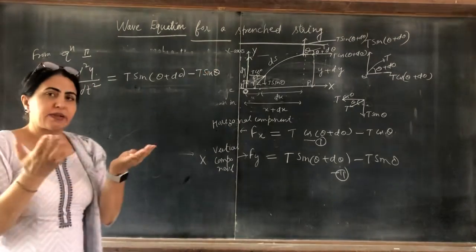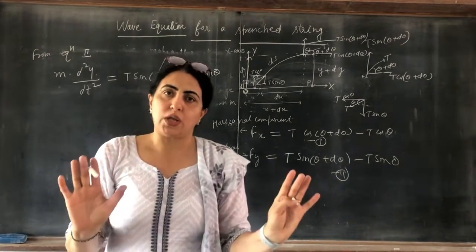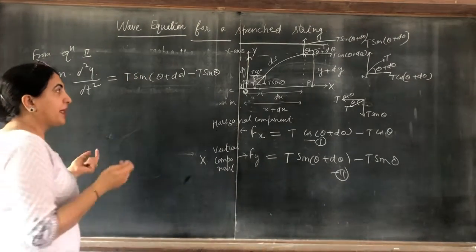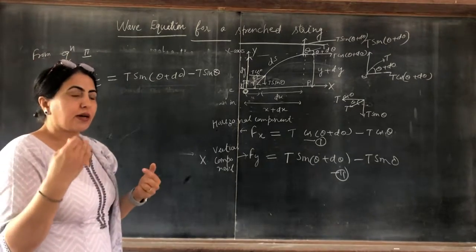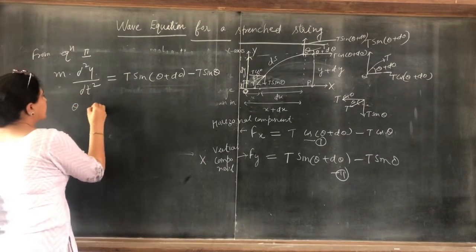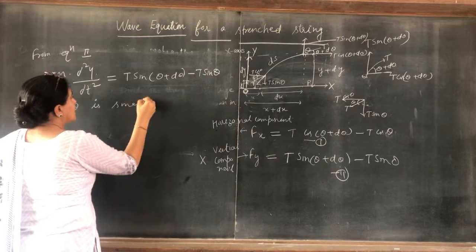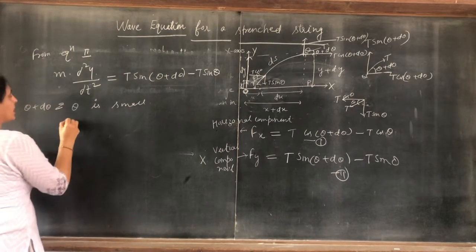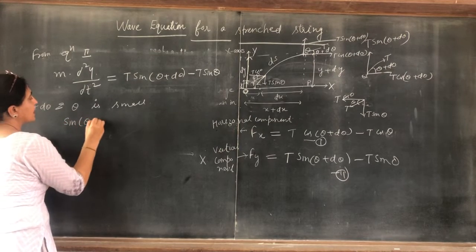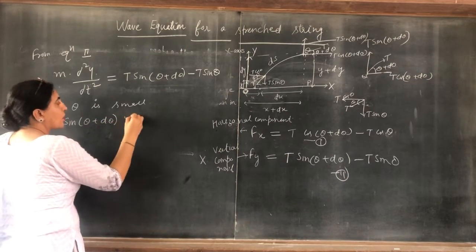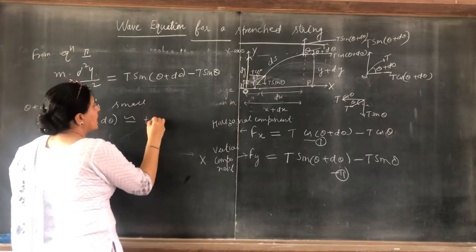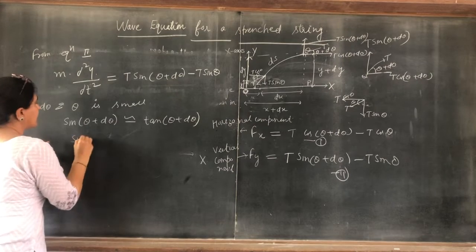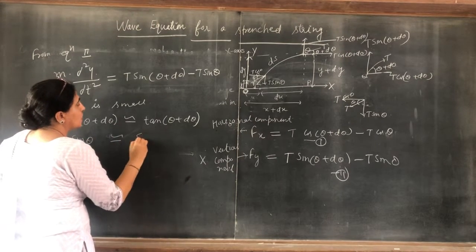Now the string is stretched, so the angle is very small. When theta and theta plus d theta are small, then you can write sin(theta plus d theta) is approximately equal to tan(theta plus d theta). Similarly, sin theta will be equal to tan theta.